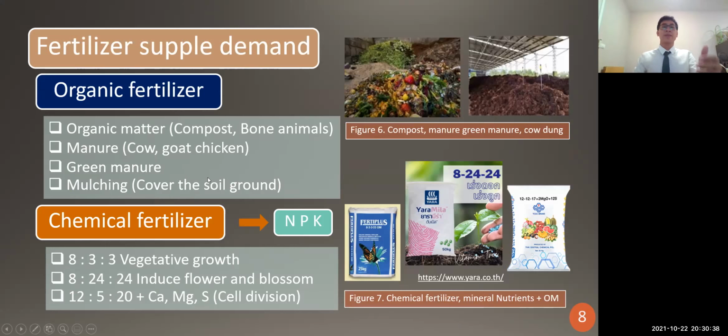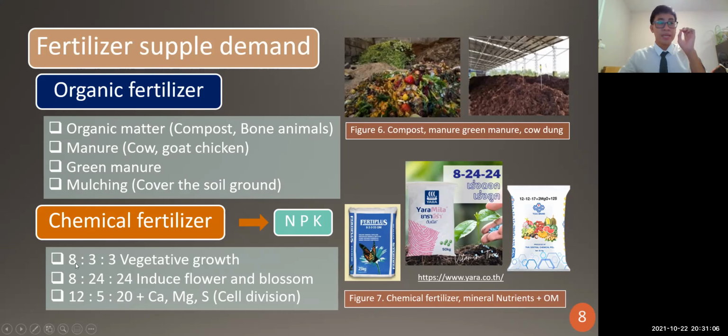Those are all beneficial for durian growth and development. And mulching means covering the soil to prevent soil compaction, to improve the microorganisms inside the soil, and to give the soil aeration for oxygen exchange.